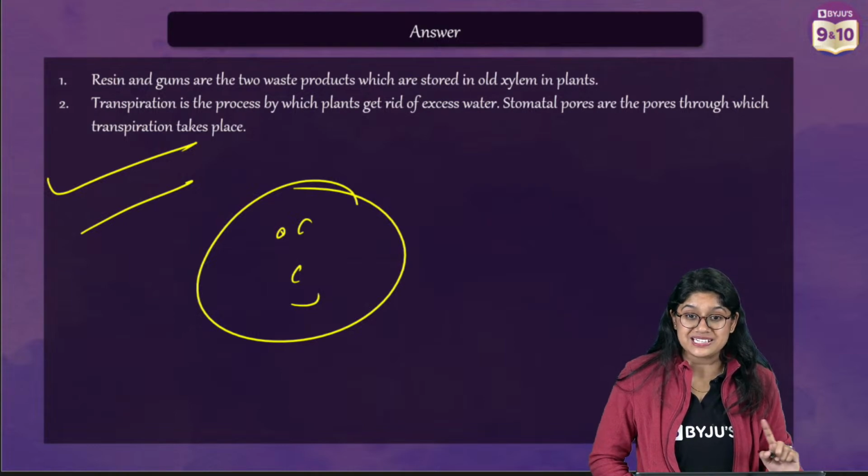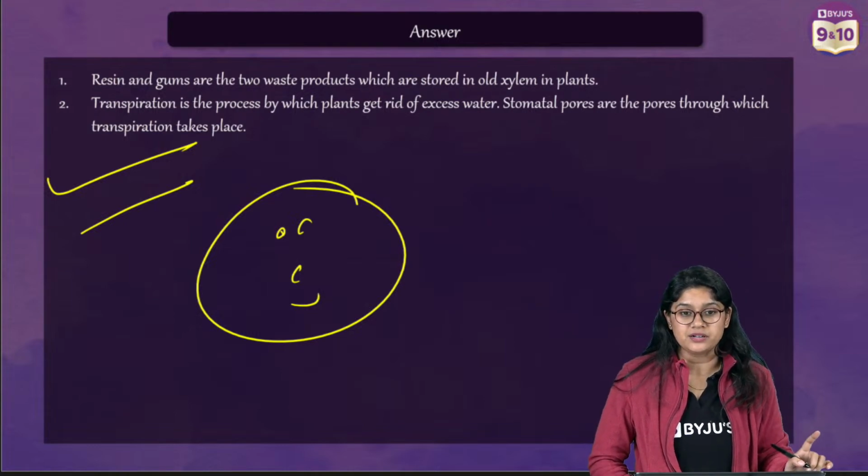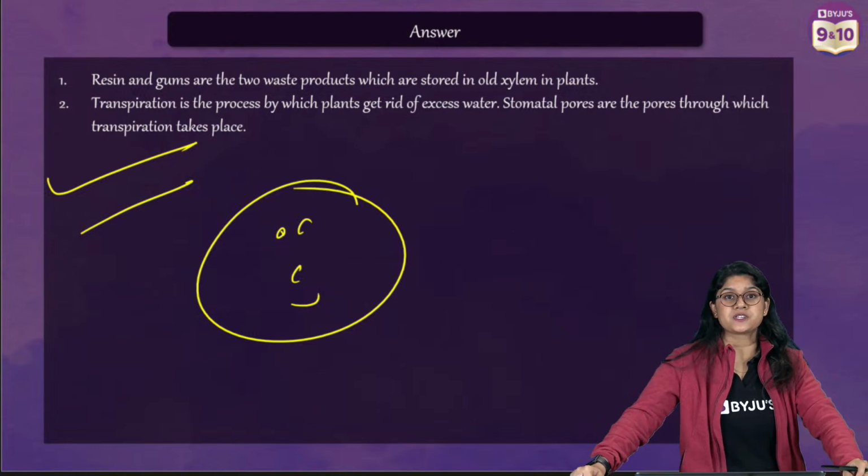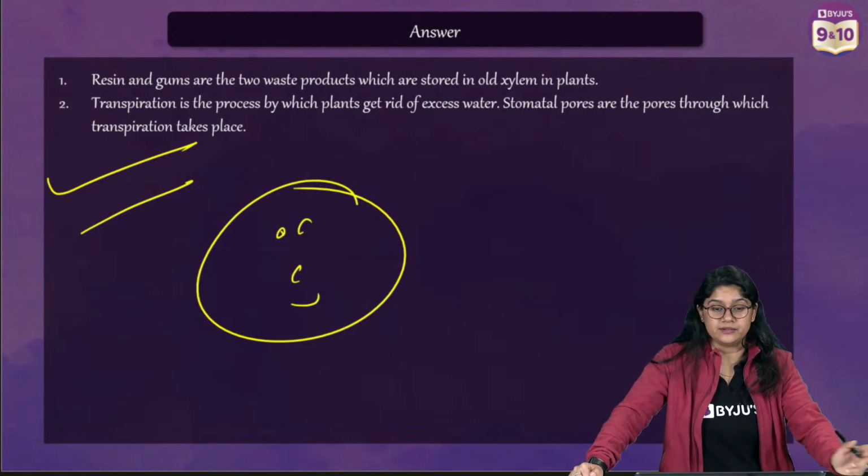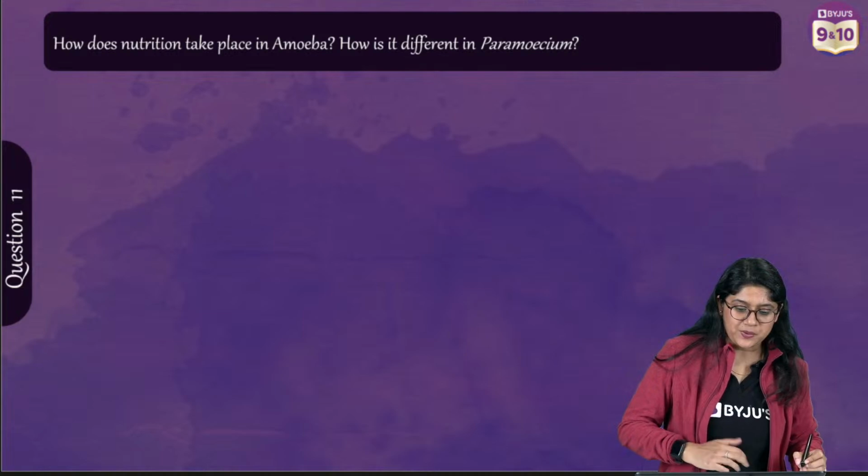So pepsinogen is an inactive enzyme which is found in the stomach. It's converted into pepsin which actually helps in the digestion of protein. Nice, everyone. Next question. Next question.